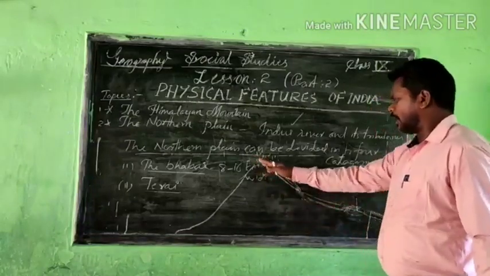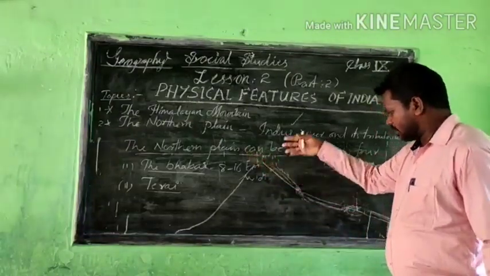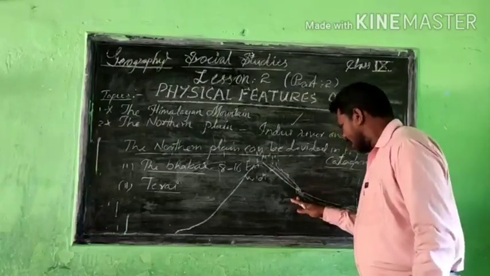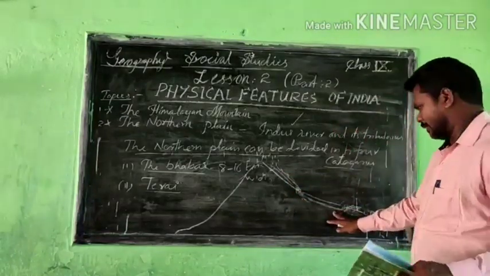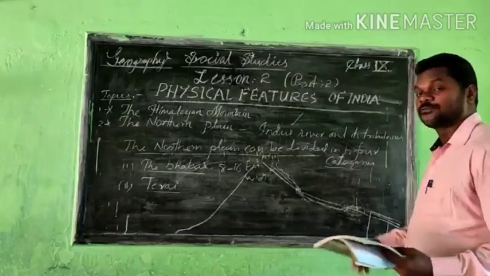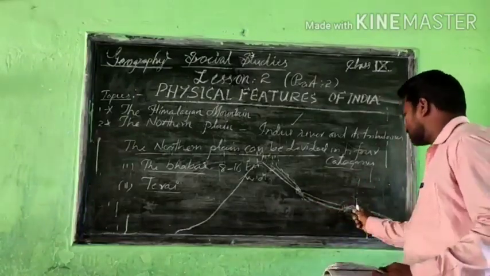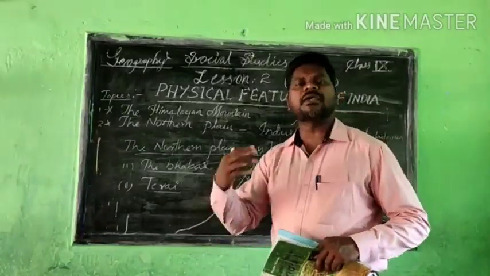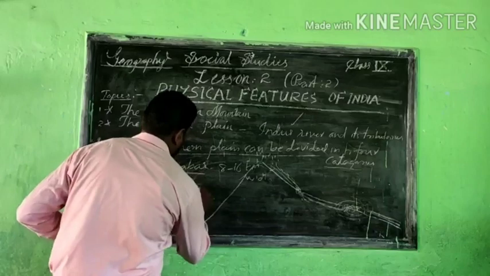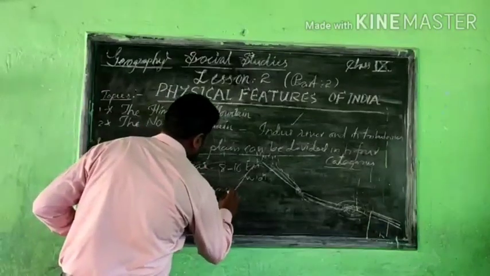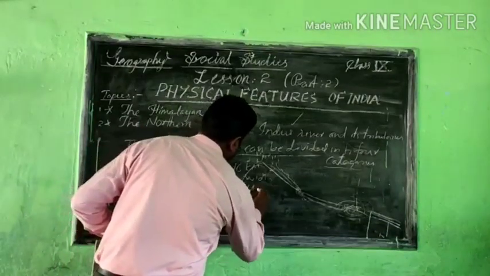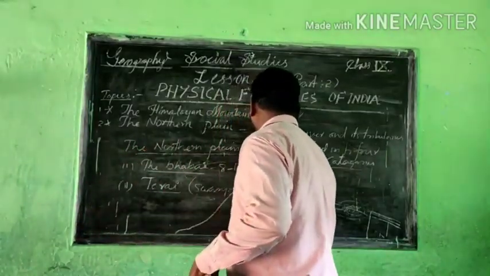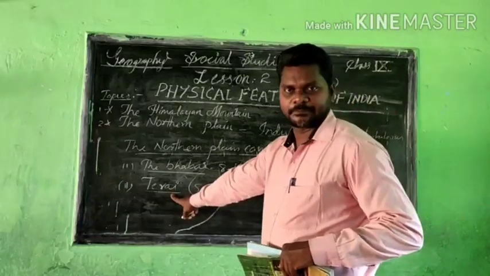Just like the Bhabar and the Shivalik southern part, the Shivaliks get into the earth crust, and after a kilometer or a few meters, what comes out creates swampy areas. So in the northern plain we see swampy and marshy areas; this type of area is called Terai.